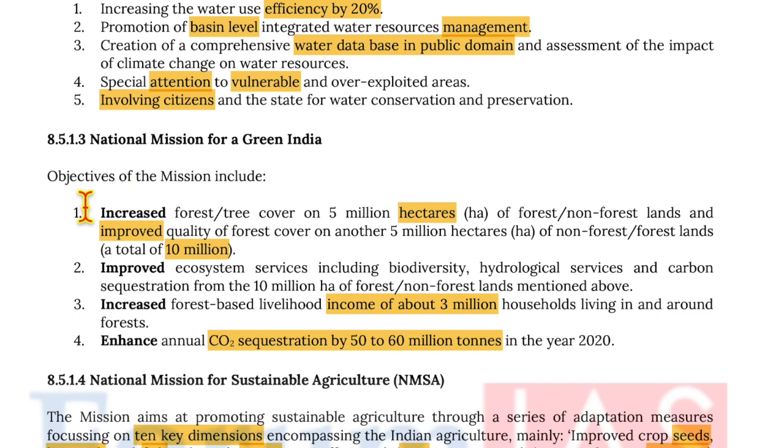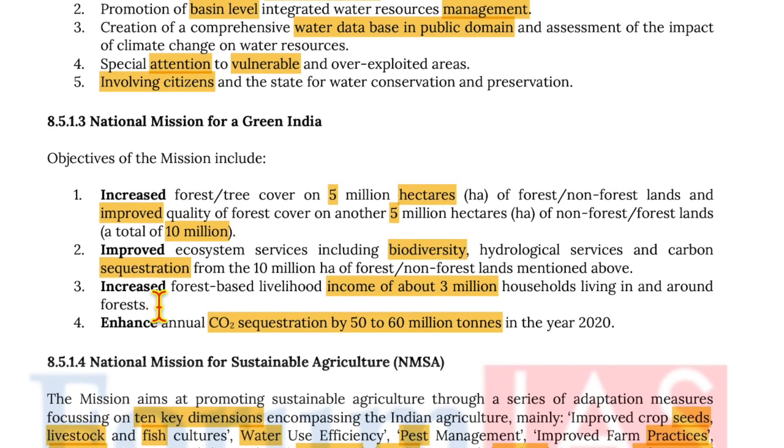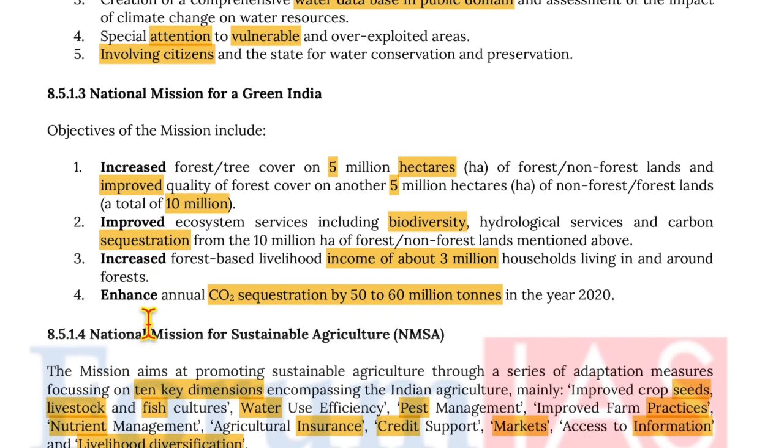National Mission for a Green India. The objectives include increased forest cover on 5 million hectares of forest and non-forest lands, and improved quality of forest cover on another 5 million hectares of forest and non-forest lands, which is a total of 10 million hectares. Improve ecosystem services, including biodiversity, hydrological services, and carbon sequestration from the 10 million hectares of forest and non-forest lands mentioned above. Increased forest-based livelihood income of about 3 million households living in and around forests. Enhanced carbon dioxide sequestration by 20 to 60 million tons in the year 2020.